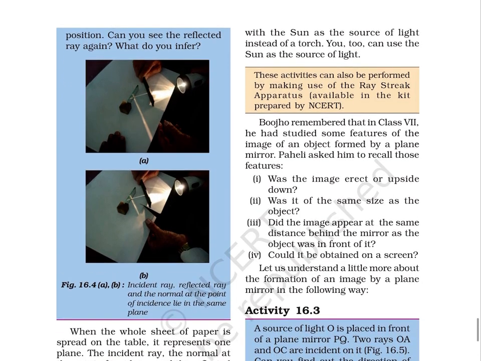Through figure 16.4, image A and B, incident ray, reflected ray, and the normal at the point of incidence lie in the same plane. When the whole sheet of paper is spread on the table, it represents one plane. The incident ray, the normal at the point of incidence, and the reflected ray are all in this plane.